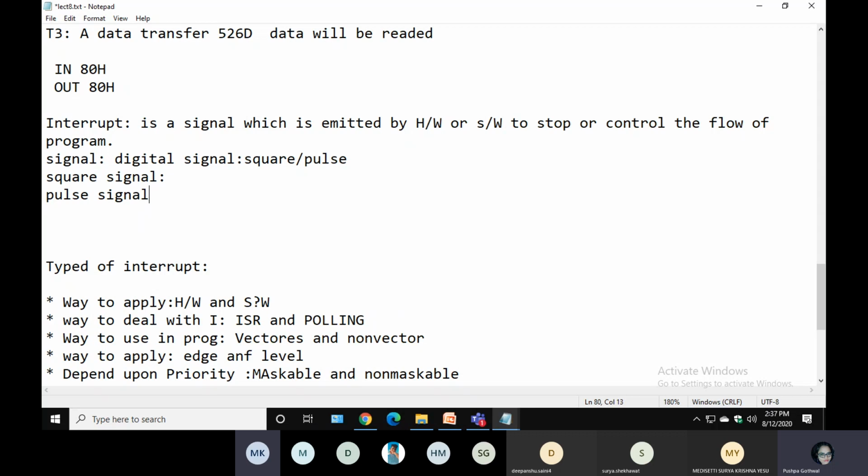Ma'am, in square the duty cycle is 50%, and in pulse it is between 0 and 100%. Very good. Duty cycle of square wave would be 50%. Means on time and off time would be 50%.